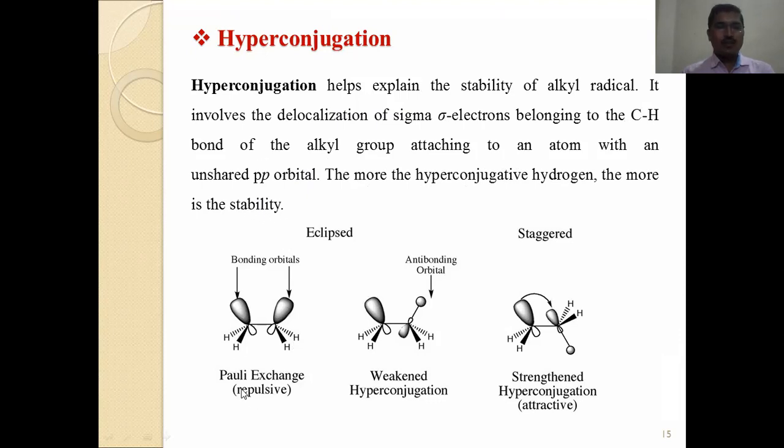This structure shows Pauli's exchange repulsion. Here are two lobes, the bonding orbital, in the eclipsed form. This is the anti-bonding orbital, which weakens the hyperconjugation. This third structure is the staggered form. Both lobes are on the same side, which strengthens the hyperconjugation, and that is attractive. Because both lobes are on the same side, the hyperconjugation is strengthened. This is the hyperconjugation concept.